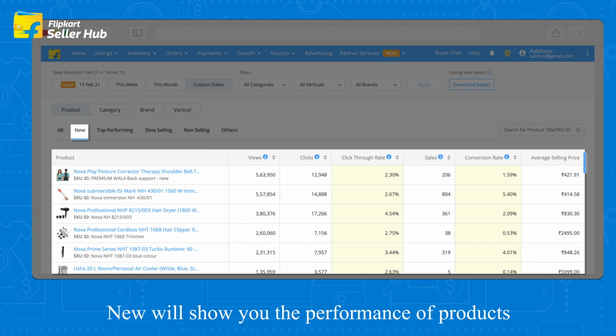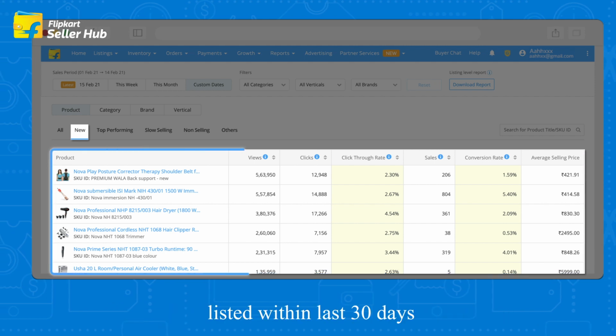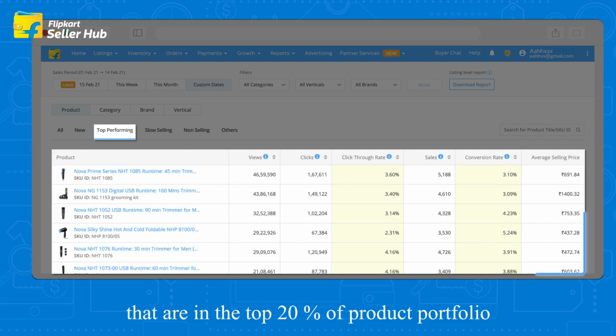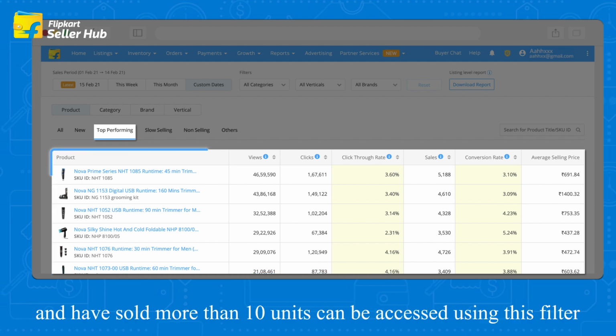New will show you the performance of products listed within last 30 days. Top Performing, details about products that are in the top 20% of product portfolio since last 30 days and have sold more than 10 units can be accessed using this filter.